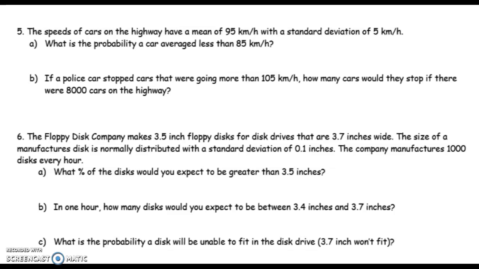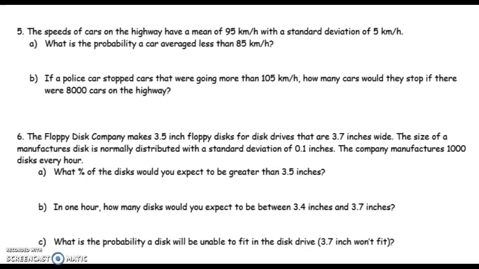All right, let's continue with this quiz review. Going on to the next odd. Remember, I'm still using norm CDF or inverse normal depending on what the problem asks for. So in number 5, the speeds of cars on the highway have a mean of 95 kilometers per hour with a standard deviation of 5 kilometers per hour.